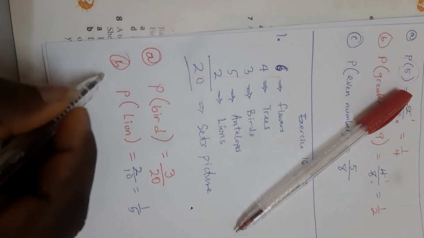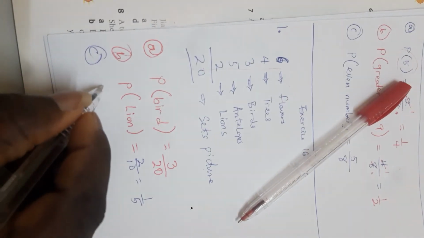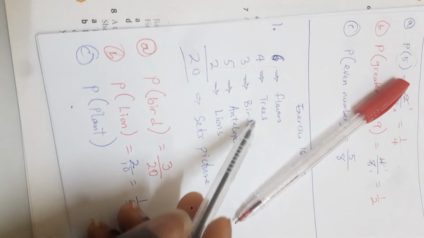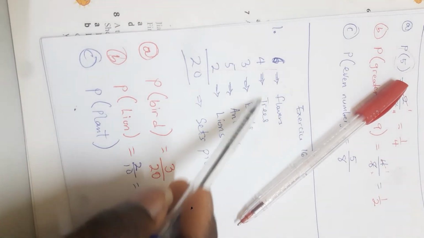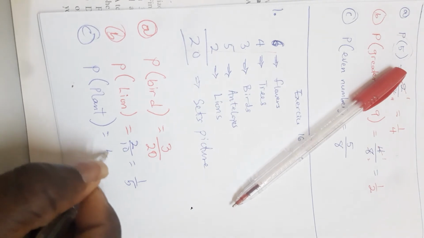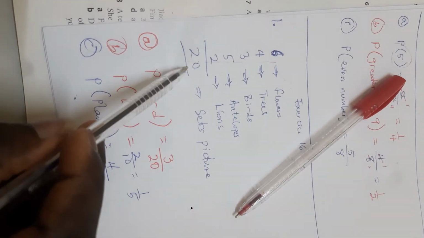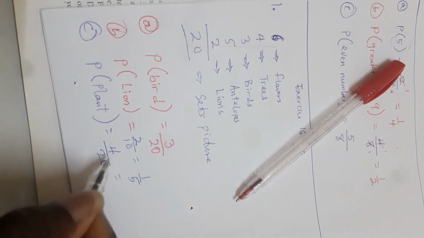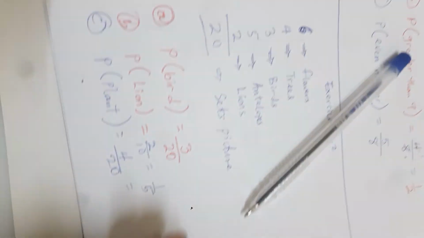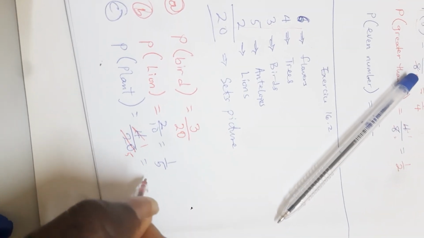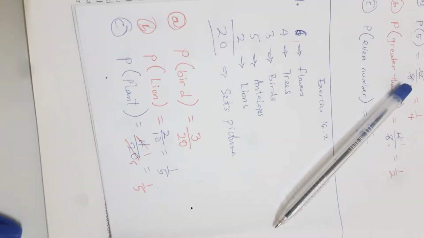The next question is question C. What is the probability that it's a plant? From here, I have the tree. My tree is synonymous with plants. So I have 4 plants here, or 4 trees. So it's 4 over the total outcome, which is 20. And 4 over 20 is the same as, if I break this down, 4 divides into 4 once and divides into 20 five times. So I have 1 over 5.